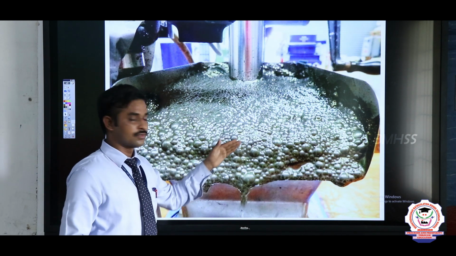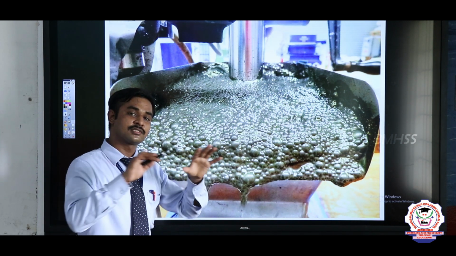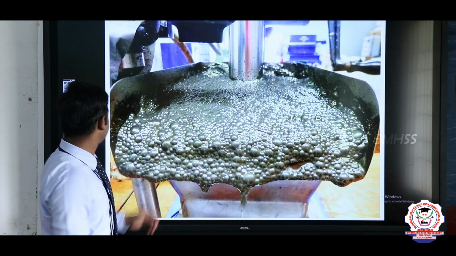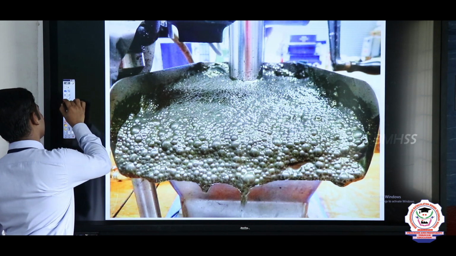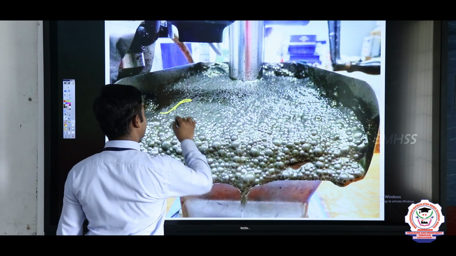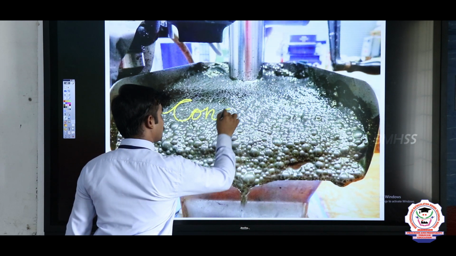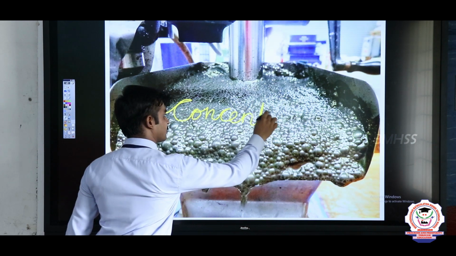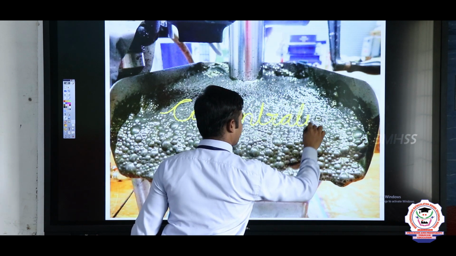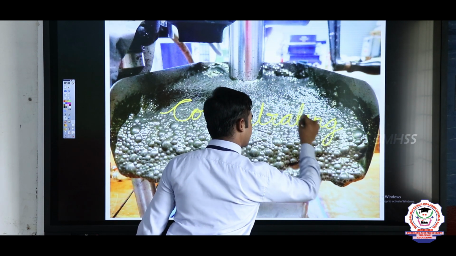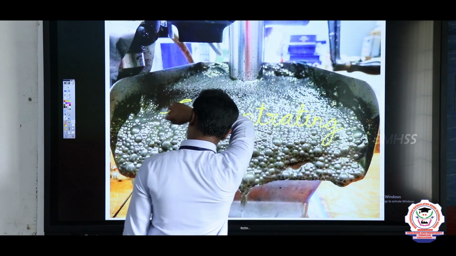So this method is used to concentrate the ore. It is the concentrating process.